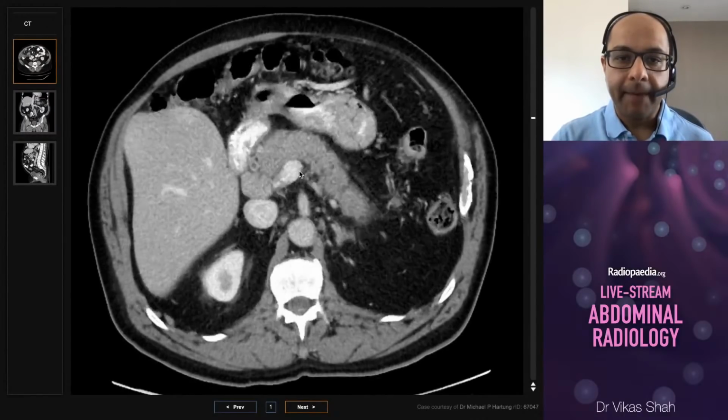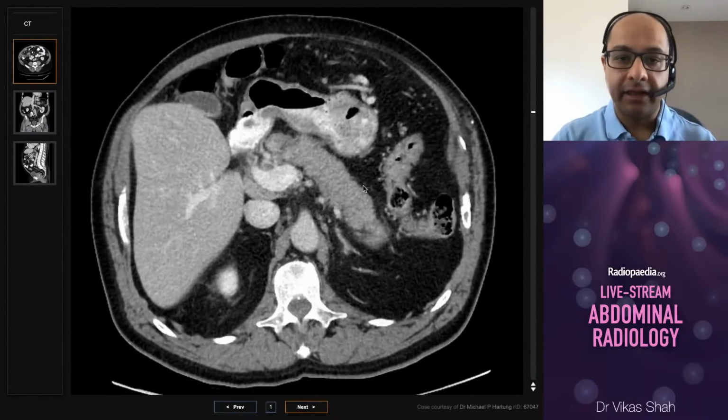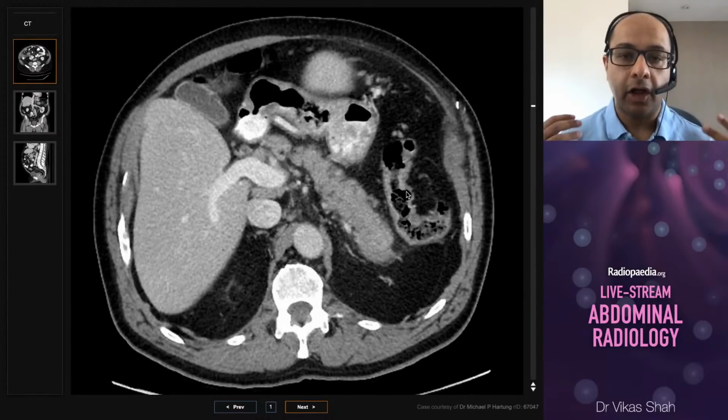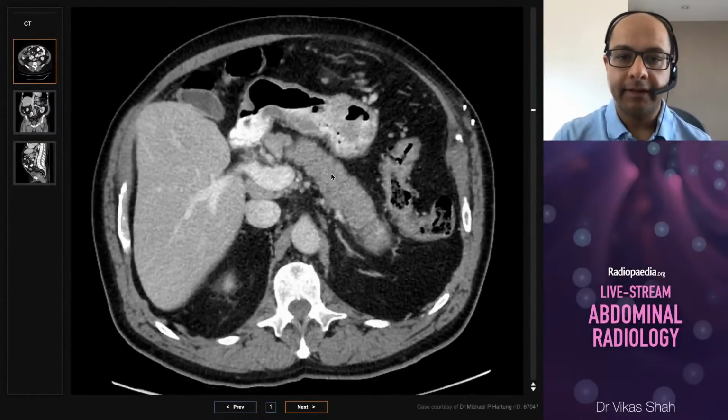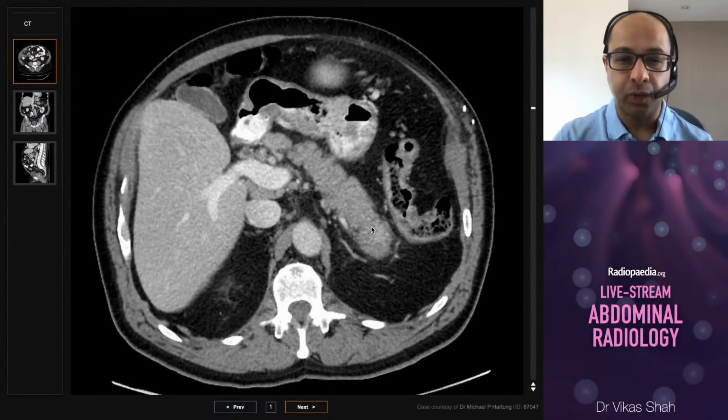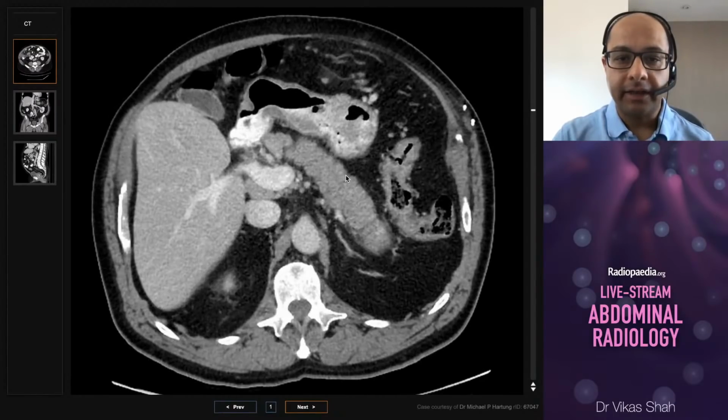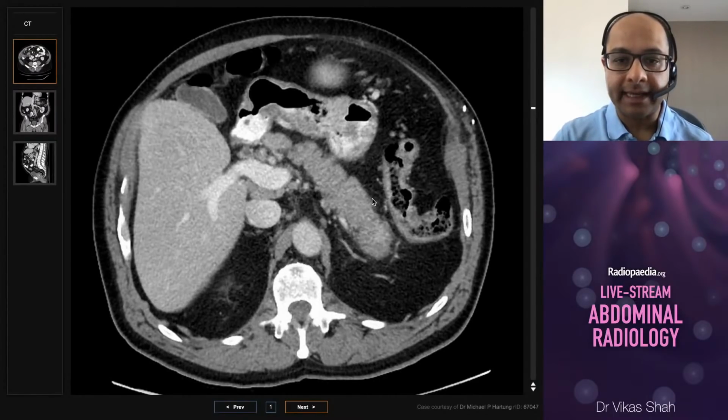So compared to what we see, the best thing for you to do is just go and see a whole bunch of CT scans, which you can go and look at on the Radiopaedia website, where the pancreas is not abnormal, to get a real sense of what normal pancreas looks like. But compared to normal pancreas here, this gland is enlarged, it's swollen, and the normal cleft pattern that we see is lost.